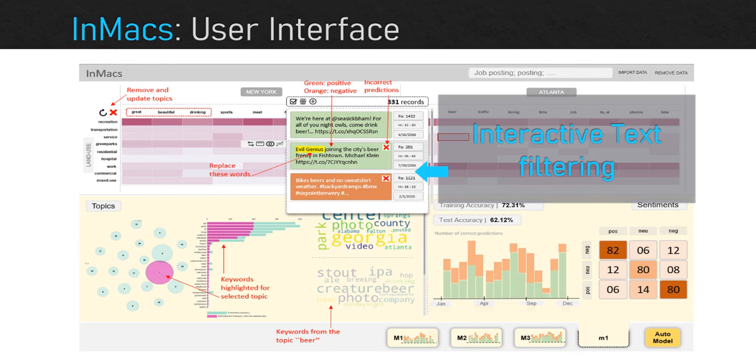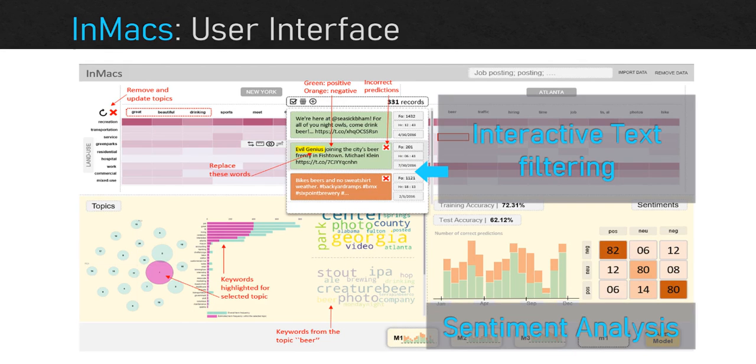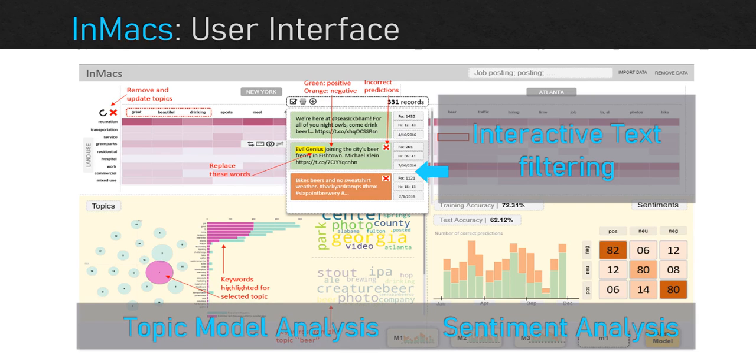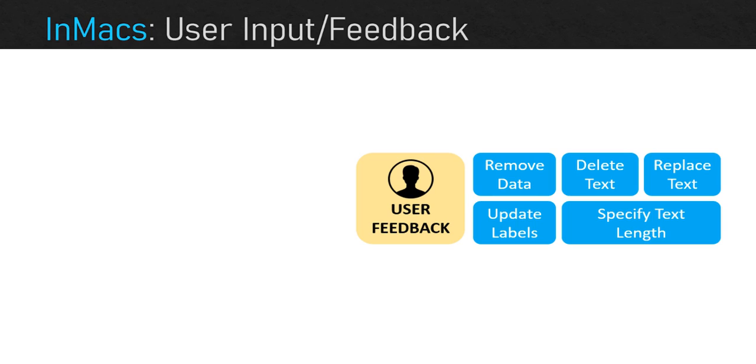interactive text preprocessing. Sentiment classifier results are shown as a confusion matrix view with associated metrics. It also shows a histogram along the time axis, highlighting the number of correct and incorrect predictions of sentiment labels. Topics are shown using a clustered node representation. Further, a set of word clouds shows the most common keywords, and a linked bar chart shows top keywords per topic.